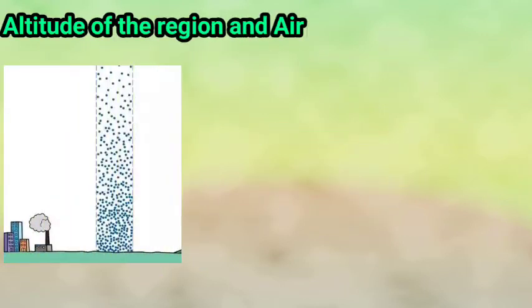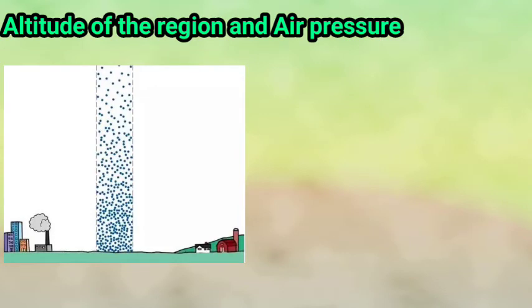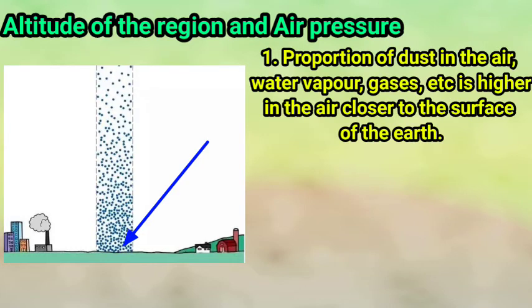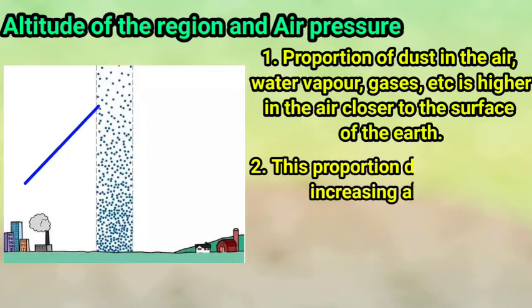Number 1, correlation between the altitude of the region and air pressure. Children, the proportion of dust in the air, water vapor, heavy gases, etc. is higher in the air closer to the surface of the earth, and this proportion decreases with increasing height.